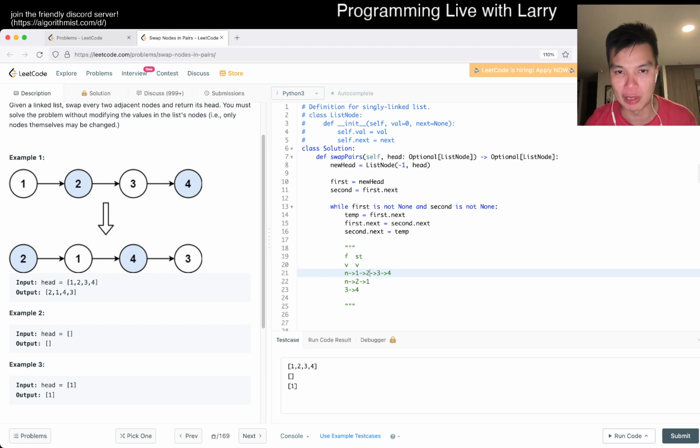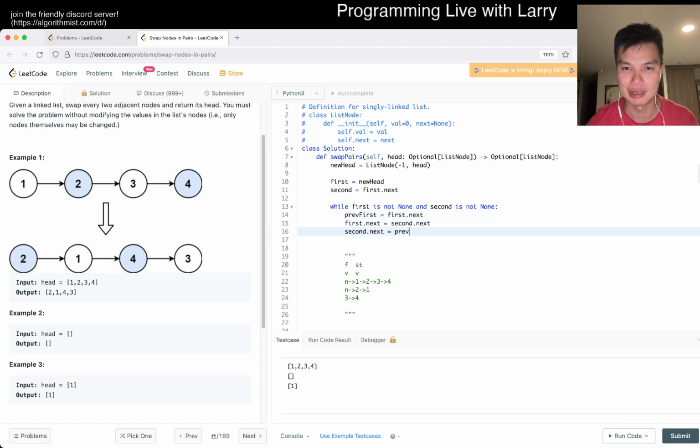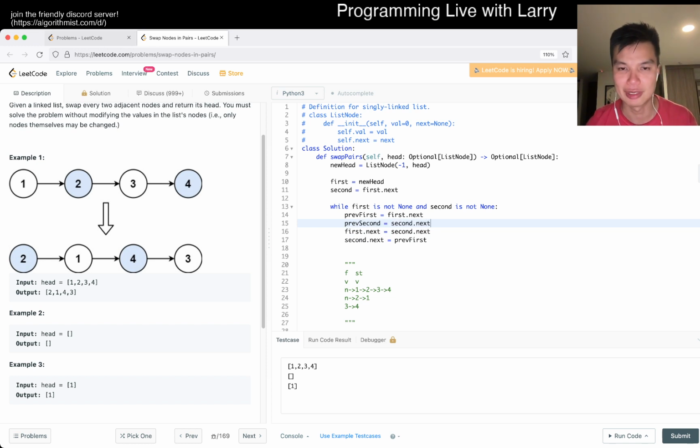So what we want now is first dot next is equal to, so maybe in this case, second dot next is equal to 1, but then we want to set the 1 to the previous second dot next, right? Okay, let's just say this is pre first, and then maybe pre second is equal to second dot next, right?